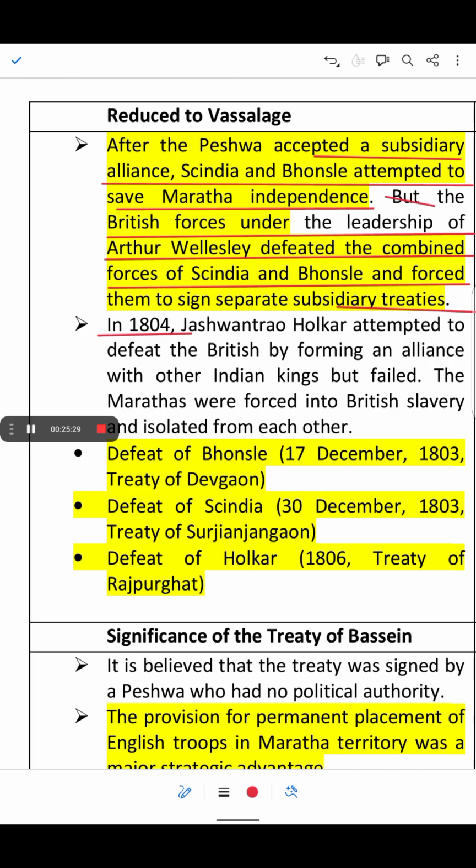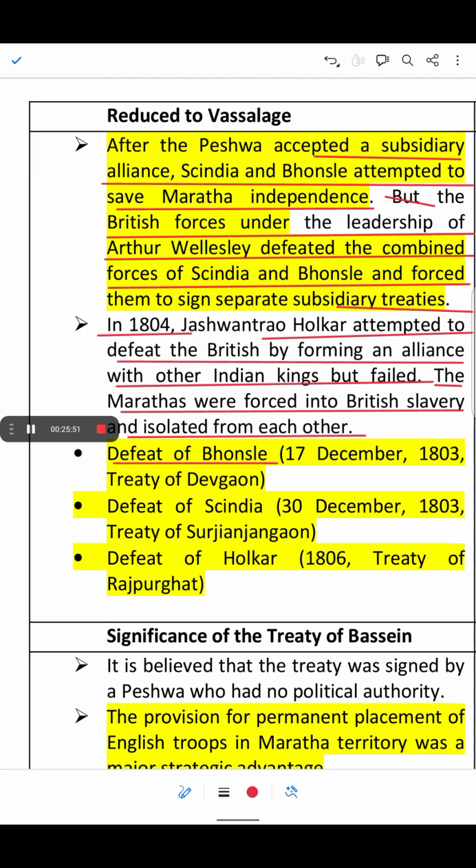In 1804, Jaswantrao Holkar attempted to defeat the British by forming an alliance with other Indian kings but failed. The Marathas were forced into British slavery and isolated from each other. So the confederacy was broken.